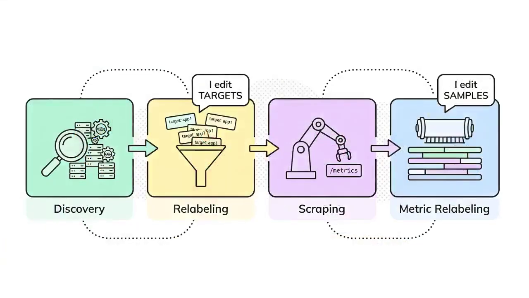Every metric flows through a 4-stage pipeline. Discovery finds candidates, relabeling trims and labels the targets, scraping pulls the samples, and metric relabeling polishes what gets stored. The critical distinction: relabel_configs runs before the scrape and edits targets, while metric_relabel_configs runs after the scrape and edits samples. Edit the guest list early, edit the photos later.